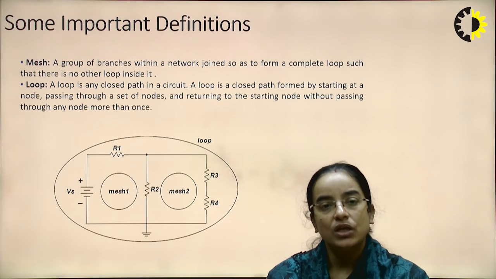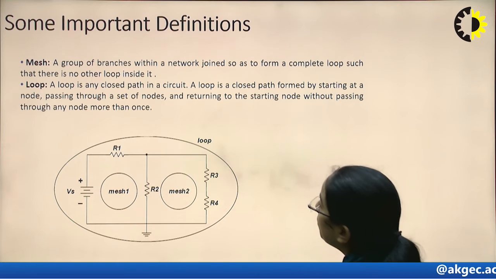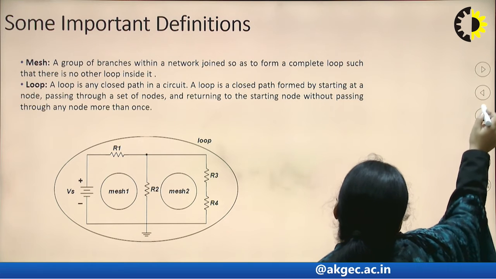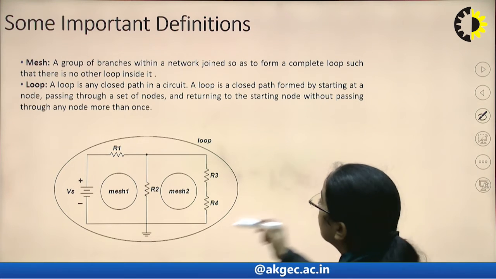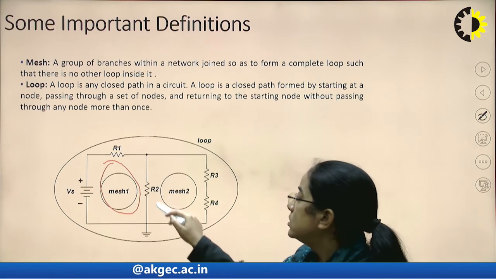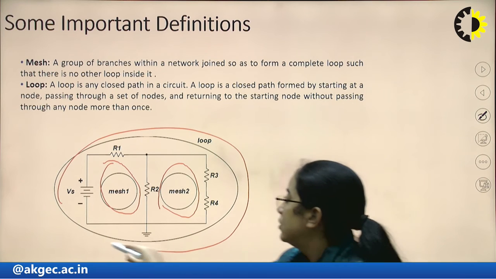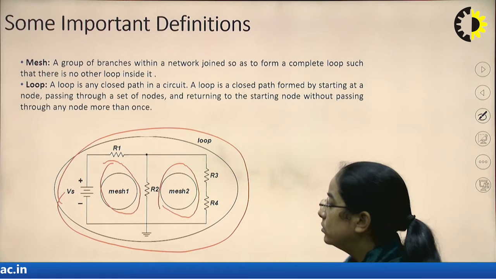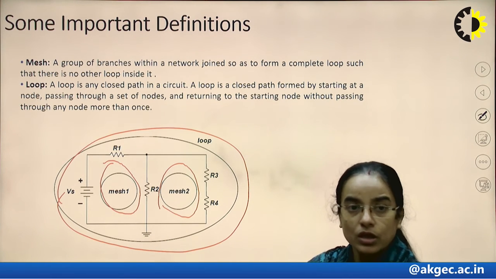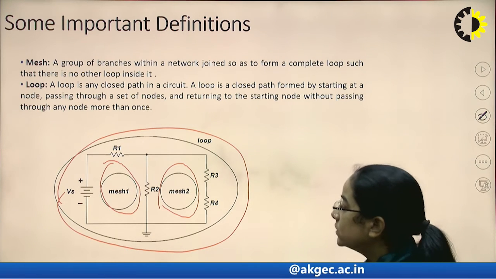Here in this given example, we can see two meshes. This is the mesh, and this is the second mesh. But this outer path is the loop. These two meshes will be called loops also. Meshes are loops, but all loops are not meshes, as we can see in this diagram.